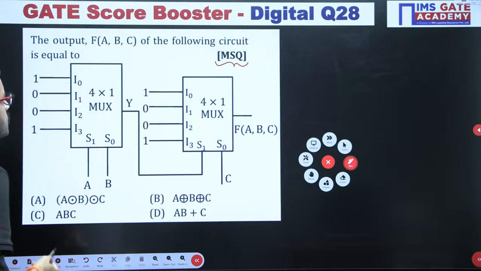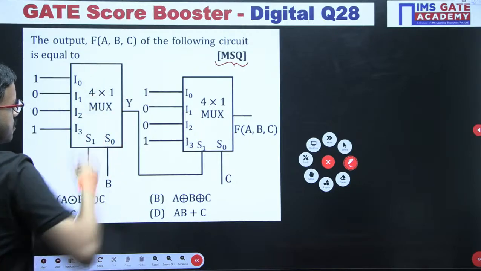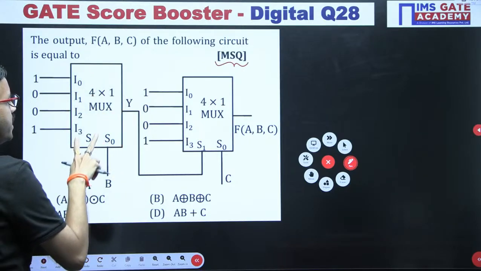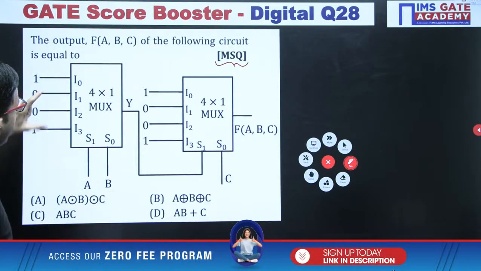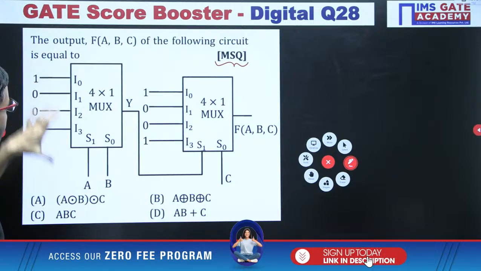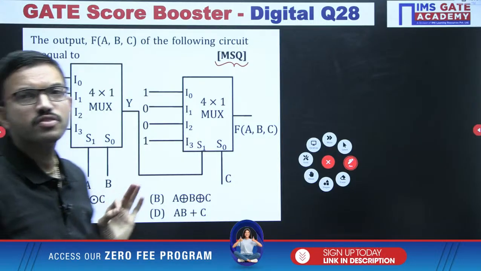So here just observe, you are having a 4x1 mux, and here the selection lines are A and B. And here I0, I1, I2, I3, all the inputs are in terms of zeros and ones.